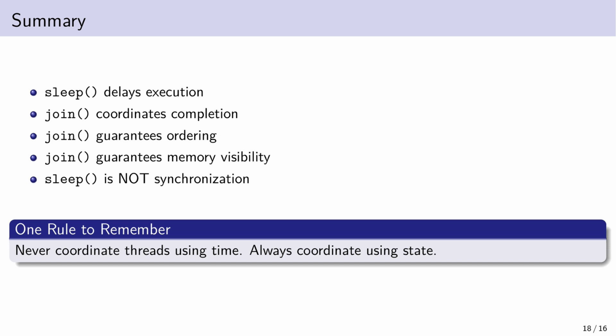But now we need to ask a deeper question. What if two threads are not just waiting for each other? What if they are modifying the same data at the same time? Join helps us wait for completion, but it does not protect shared memory while threads are running. And that is where real concurrency problems begin. In the next part of this lecture, we move from coordination to protection. We'll explore critical sections, intrinsic locks, the synchronized keyword, and why race conditions happen in the first place. You've learned how to wait correctly. Now you'll learn how to protect correctly.